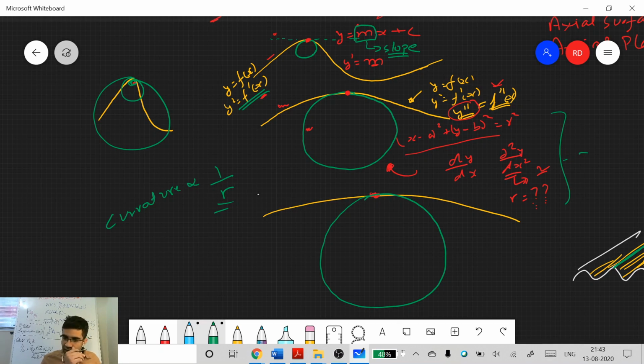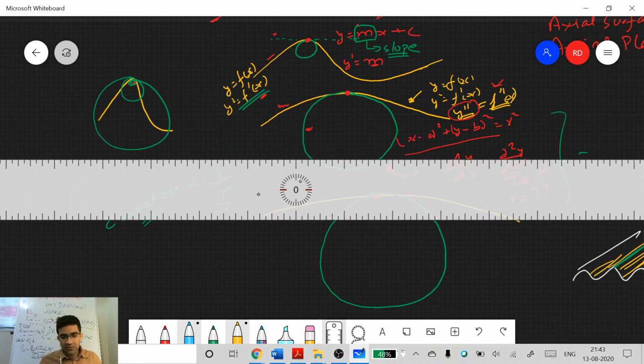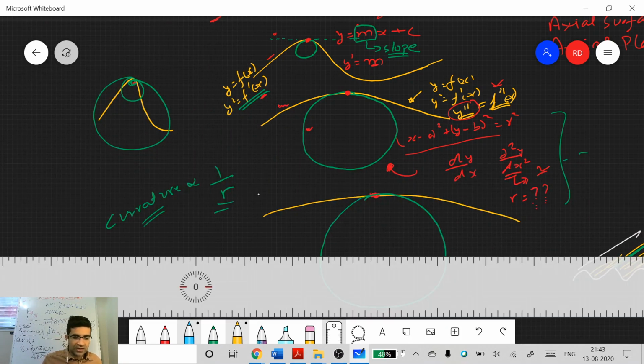Okay. Now what we'll do is 1 over r. So let's say, what is the radius if I have a completely straight line? If I have a straight line, what is the radius of the circle that I can inscribe here?